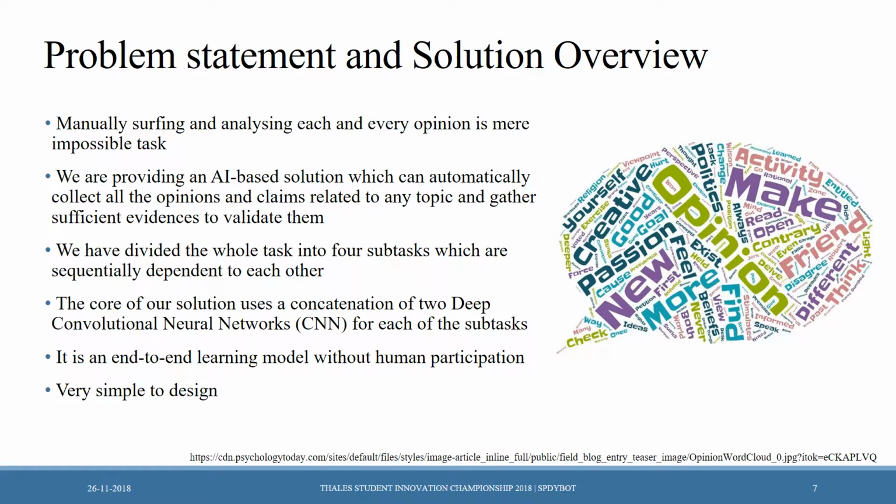Problem statement and solution overview. Manually surfing and analyzing each and every opinion is a mere impossible task. We are providing an AI-based solution which can automatically collect all the opinions and claims related to any topic and gather sufficient evidences to validate them. We have divided the whole task into 4 subtasks, which are sequentially dependent on each other. The core of our solution uses a concatenation of 2 deep convolutional neural networks for each of the subtasks. It is an end-to-end learning model without human participation. It is very simple to design.